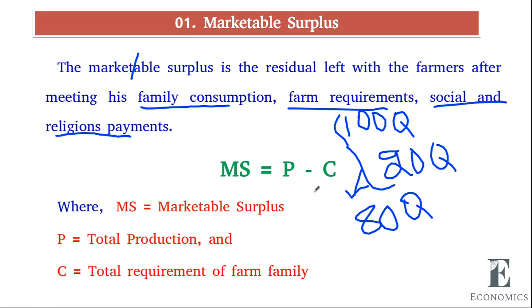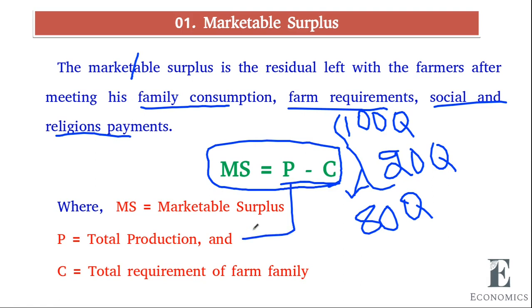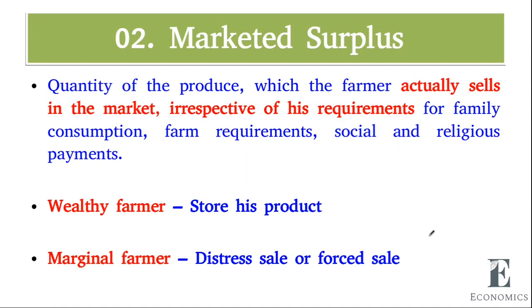So it is calculated by the formula MS equal to P minus C. MS represents marketable surplus, P represents total production, and C represents the total requirement or total consumption. Okay. So in this case, 80 quintal is marketable surplus. That means he can market 80 quintals of paddy after meeting his own need.